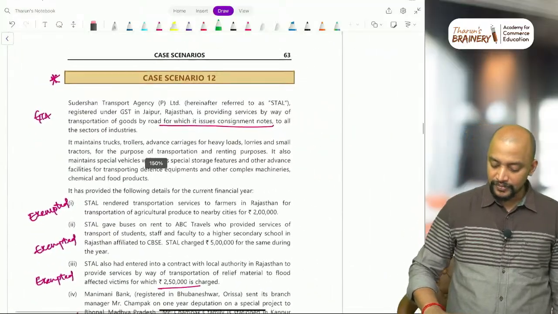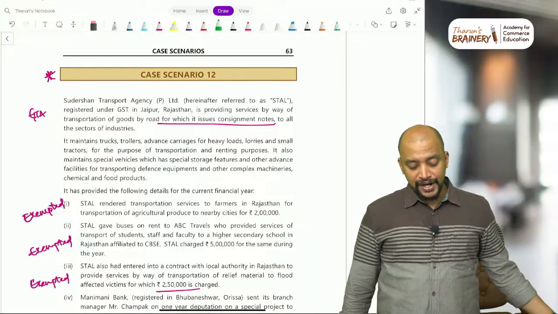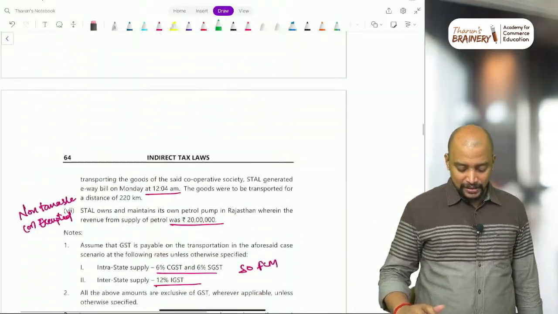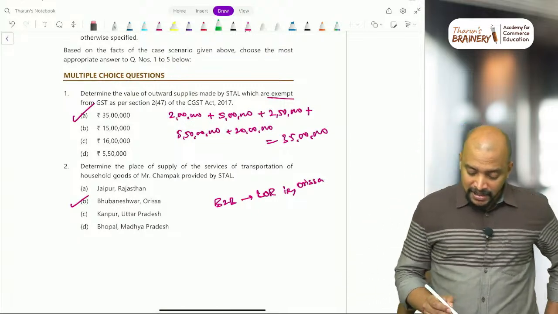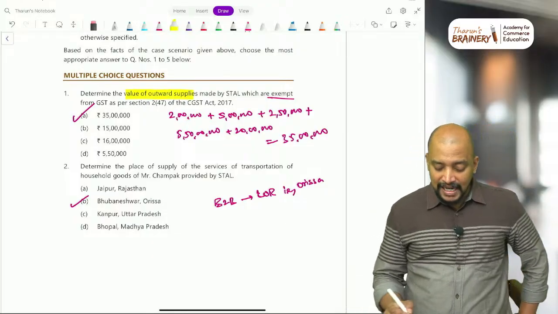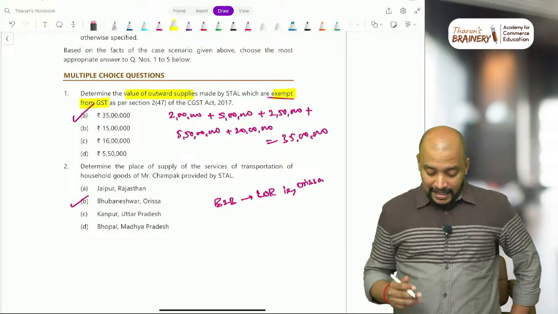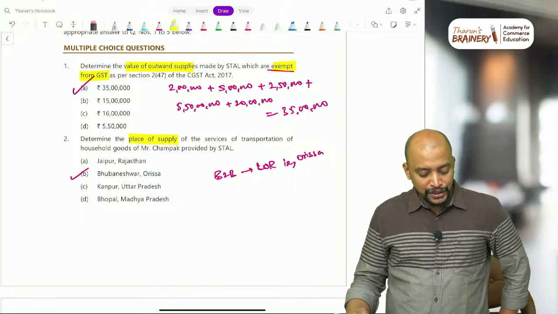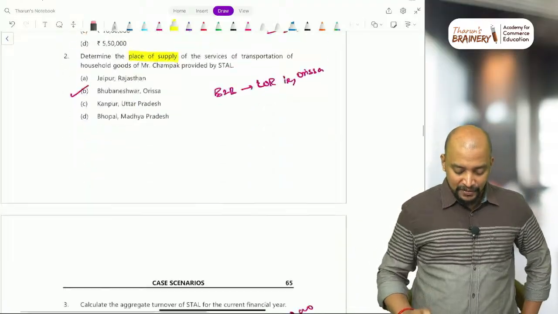Okay. Then say this case scenario number 12, Sudarshan Transport Agency question, and here they have given a lot of transactions, and below that, if you see the first question, determine the value of outward supplies made by STAL which are exempt from GST. So what are all exempt from GST? That is one question. And next one, determine the place of supply of service of transportation of household goods of Mr. Champak provided by STL. One place of supply question is there.